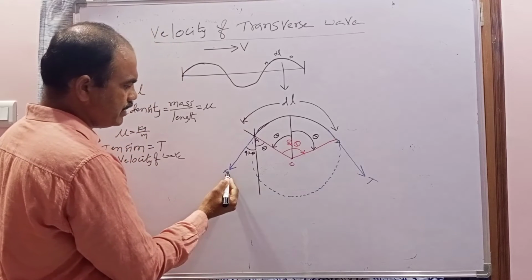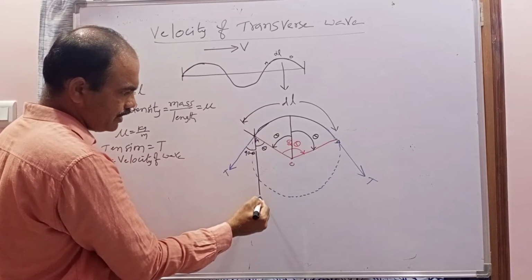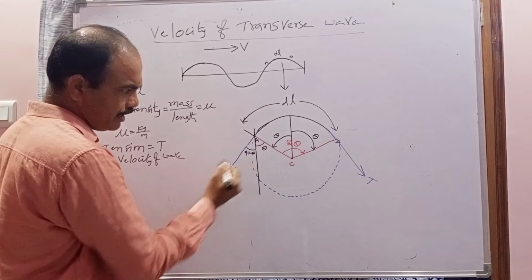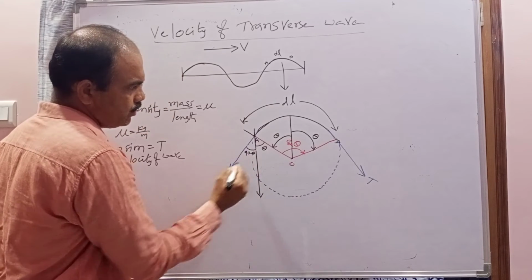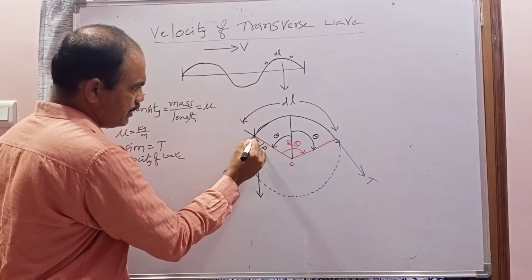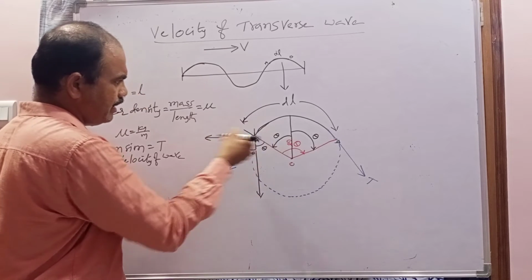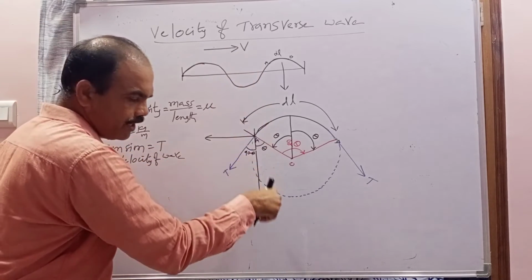Now you know that this tension is making an angle of 90 minus theta with the vertical direction. That's why you can resolve this tension into 2 components: one along the string, and another perpendicular to the string.